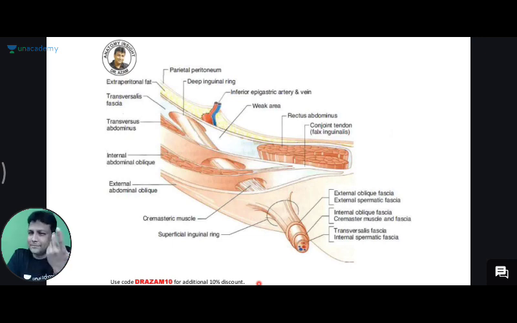तो in Delhi class, I just asked the students, in males the testis is descending down, well and good, and we also understood the reason. Temperature 2 degrees less required for spermatogenesis, बहुत ही जरूरी. Now I asked, development should be similar in females, right? तो मैंने क्लास में पूछ लिया, what is similar to testis in females? In females, male gonads are actually testis, in females it will be ovaries. है ना? My question was, why will ovaries not descend down? कभी सोचा है आपने? Out of the box. Have you ever thought? Come on, any idea? Suddenly a thought came in my mind, okay, sir, males में testis descend होती है. In females, why do ovaries not descend down?